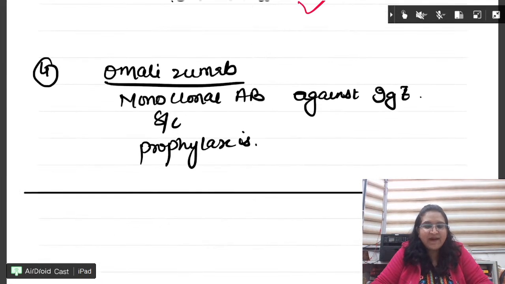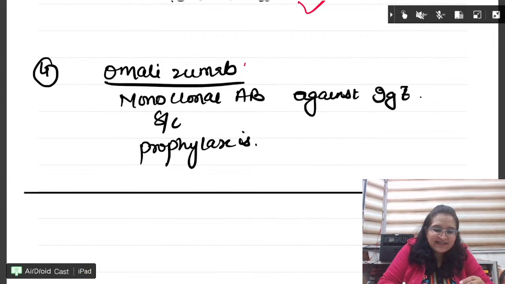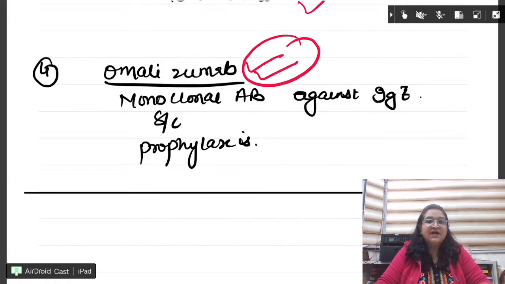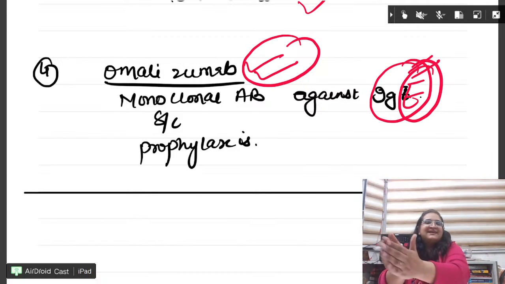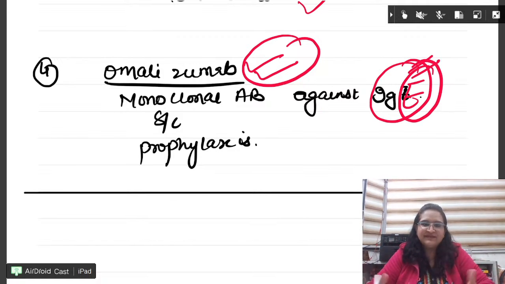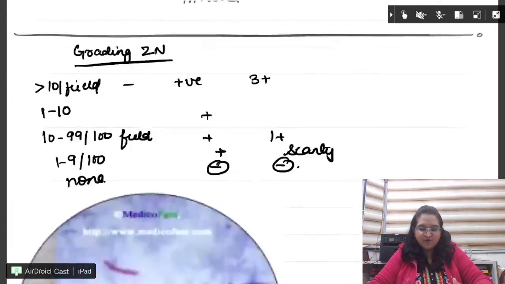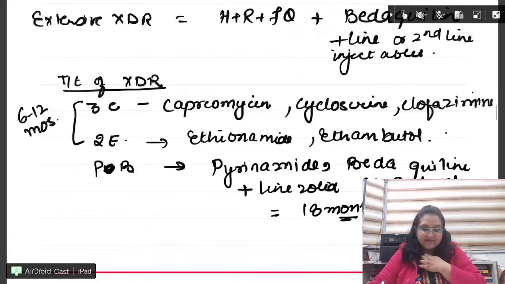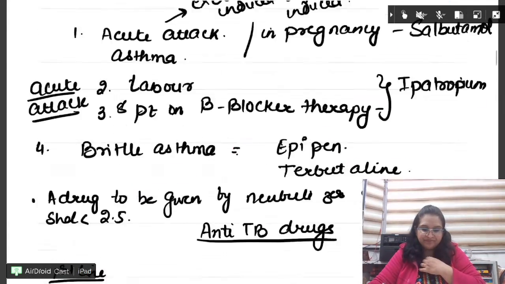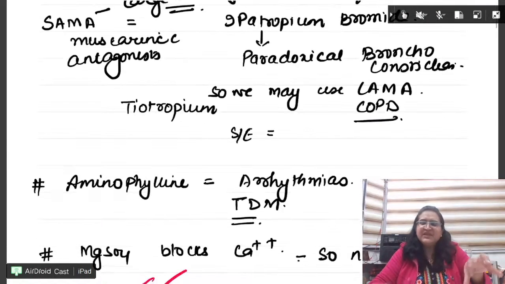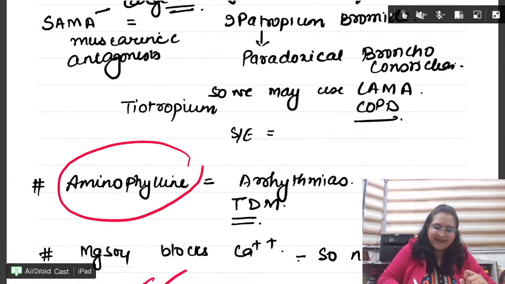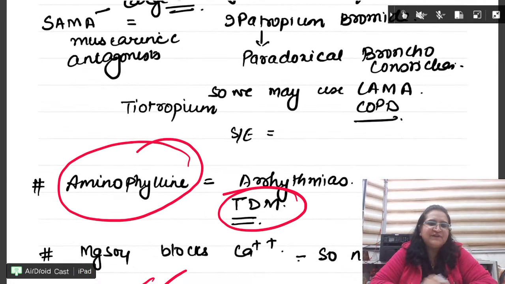Fine. Omalizumab. Omalizumab is newer drug which is acting against IgE. Right? So IgE पे कौन act करता है? Omalizumab. This is also for prophylaxis. Fine everyone. Few extra points for the bronchial asthma drugs. Okay. Few extra points. Out of all the drugs, therapeutic dose monitoring will be done for aminophylline.